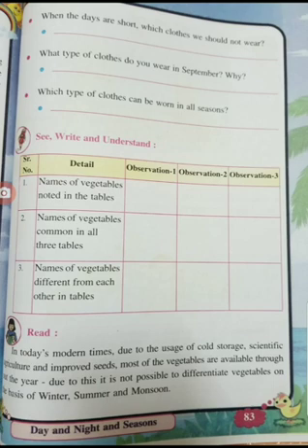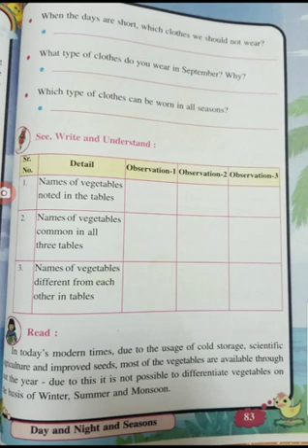And so here you also have to note down, see, one more detail is coming. Names of vegetables common in all the three tables, and names of vegetables different from each other in different tables. So after seeing observation 1, 2 and 3, children, where did you see these observations? We saw the observation on page 80. We saw the observation on page 81, children. So here you have to write down the names of the vegetables.